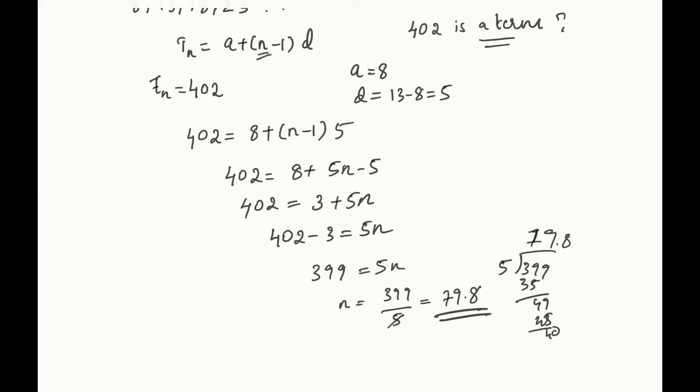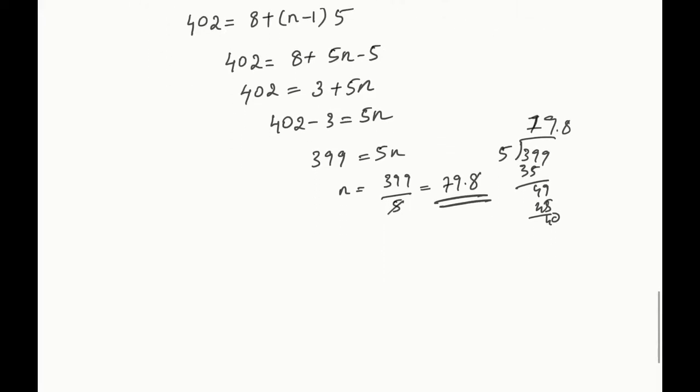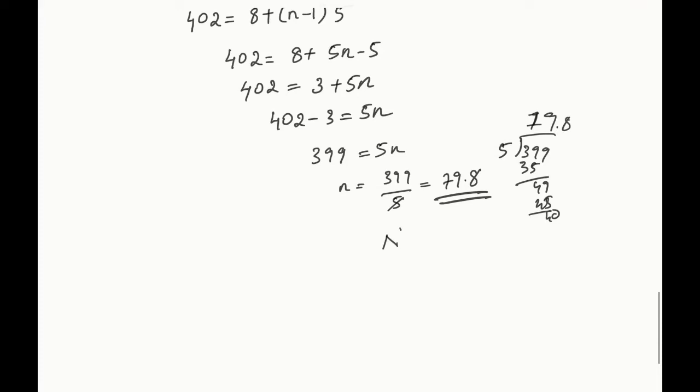Whenever you get a whole number as the answer, you can clearly tell that it is one of the terms in that series. So you can tell that yes, it's in the arithmetic progression, and thus we can give a conclusion like that. So what will be our conclusion here? Our conclusion will be no. Answer is no. So this is how you find out whether the given number is a term of the given sequence.